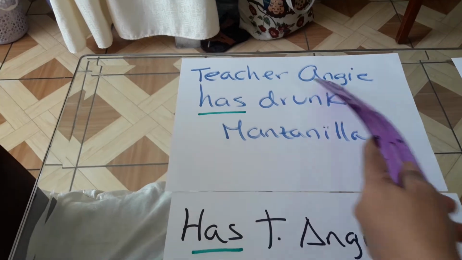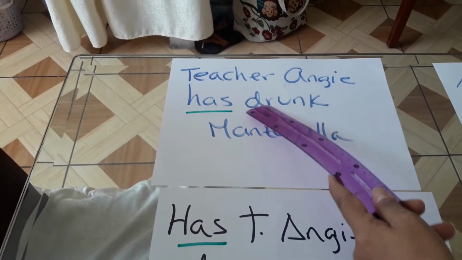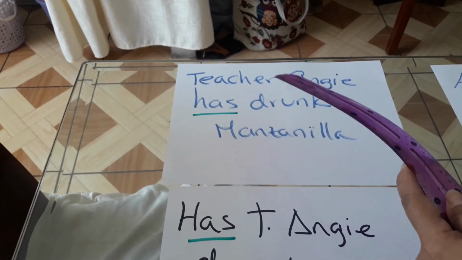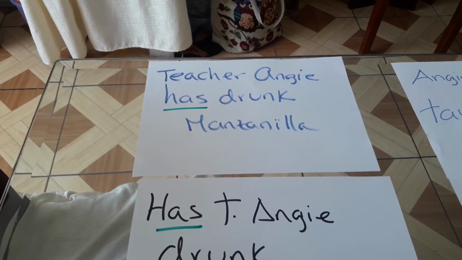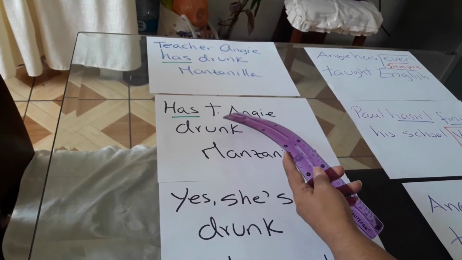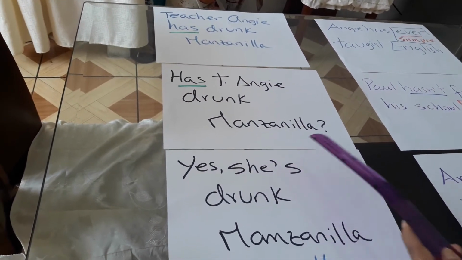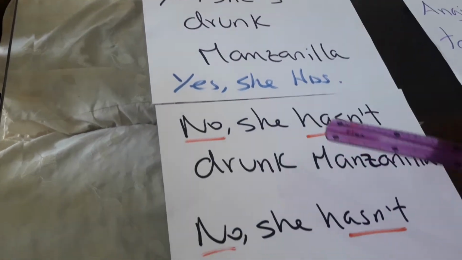This is the subject, the auxiliary verb has, the verb in past participle, and the noun or complement. In that sentence or statement, I changed to question form. Look at this interrogative form: "Has Teacher Angie drunk manzanilla?" This is the question. Answers: affirmative and negative.